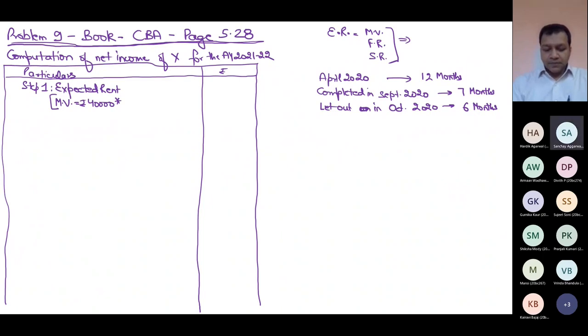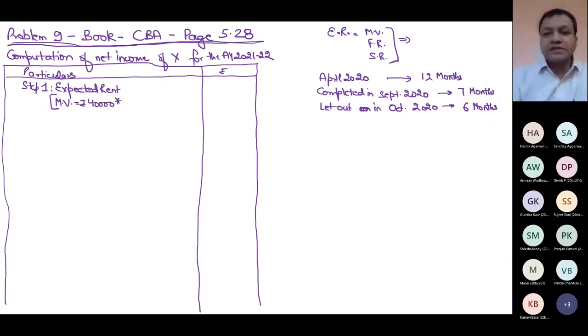Sir, from September, because the house is completed on 1st September. Why not from 1st April? Why from September? Why not from 1st April? Sir, the house was not even ready from April. The simple point is there was no house at all. If there was no house, there is no question of earning any notional rent.